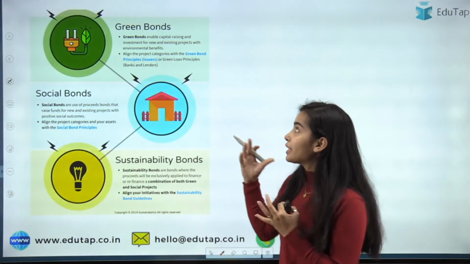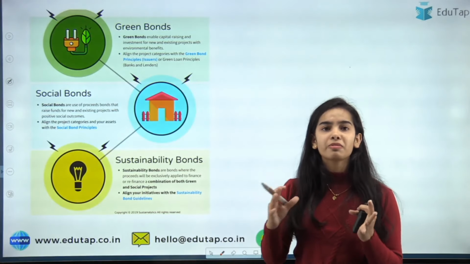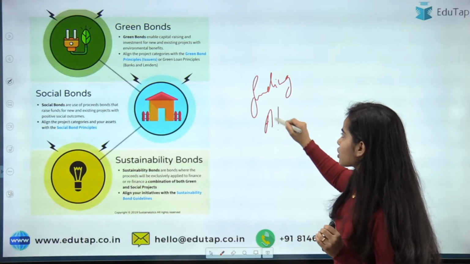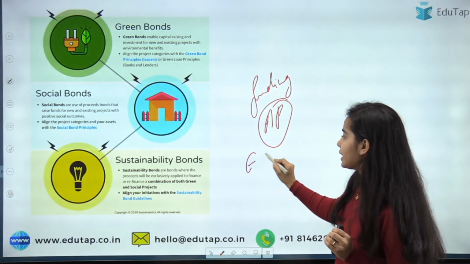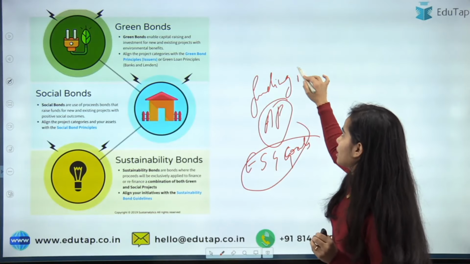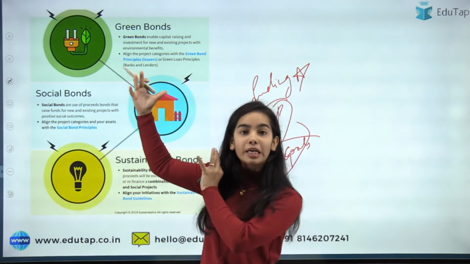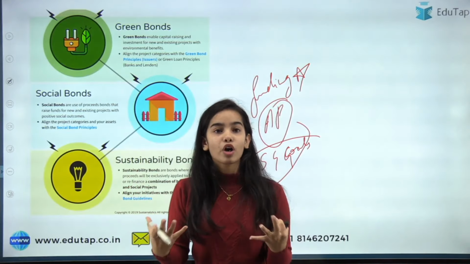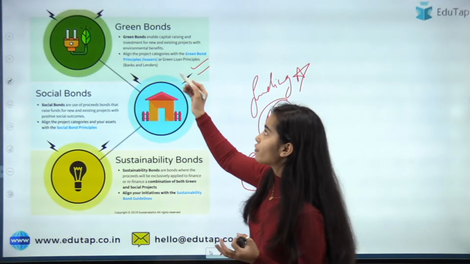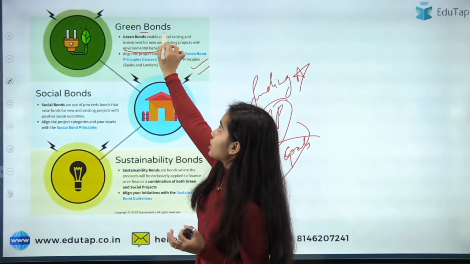Moving forward, coming to this green bonds. Now, sustainable finance, we have talked about the funding is being provided for the activities or projects that are looking towards the ESG goals. But how is the funding coming? So the funding is coming through different types of bonds or loans. So green bonds are the loans that are provided for the green projects.